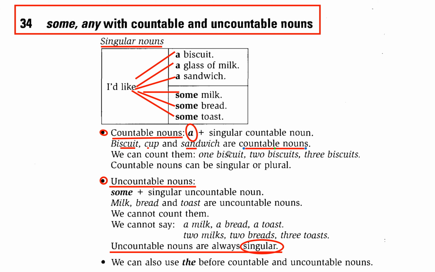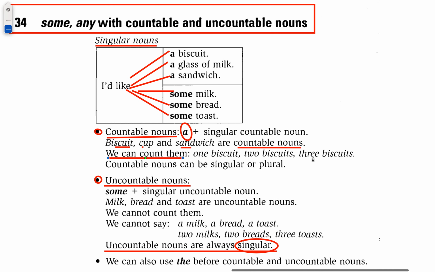Yes, they are countable nouns. We can count them. For example: one big fish, two big fish, three big fish. Countable nouns can be singular or plural. Countable nouns can be singular or plural. See this point?